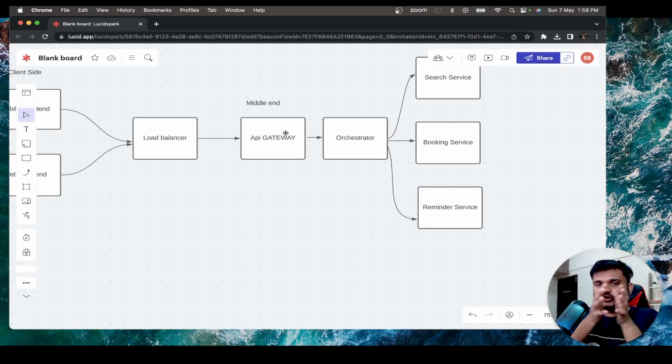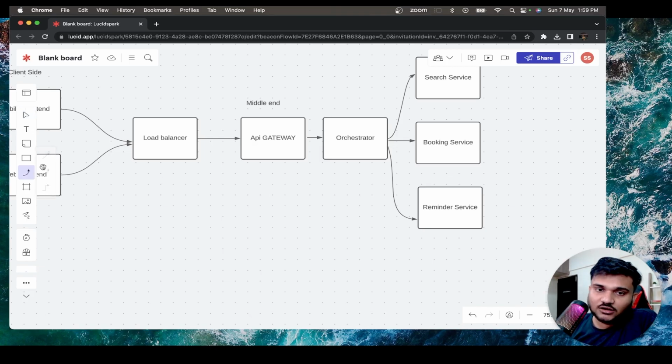Now you will realize that your API gateway is having a lot of logic. If your API gateway is down, everything is down, right? So what your API gateway can actually do is, it can be simple. It can act as a reverse proxy, as your rate limiter, as your authentication layer, and then forward the request to a corresponding orchestrator.